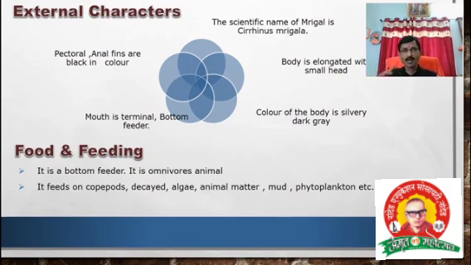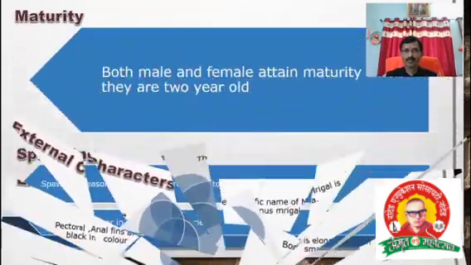Phytoplankton means plant-related material. Microscopic unicellular plants which are present in water are called plankton. Green plant material present in water is called phytoplankton. This is the food and feeding habit.